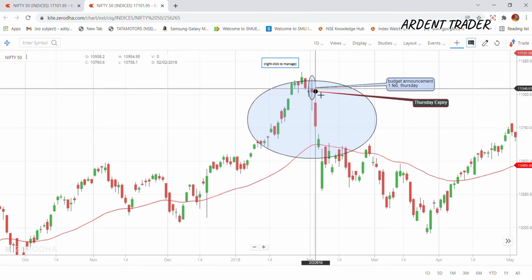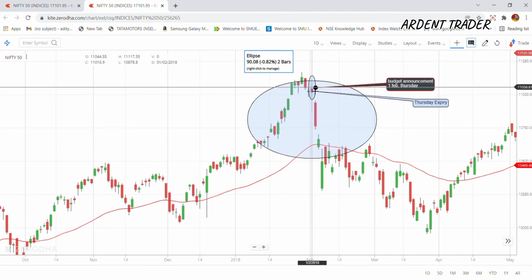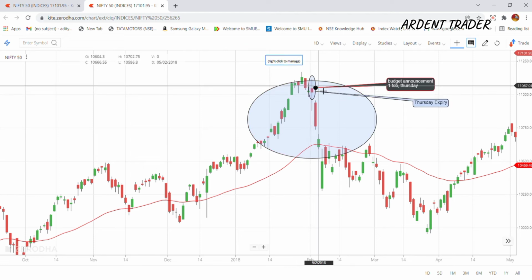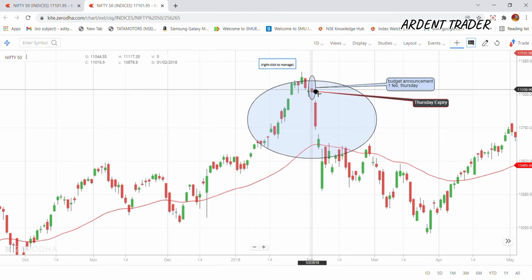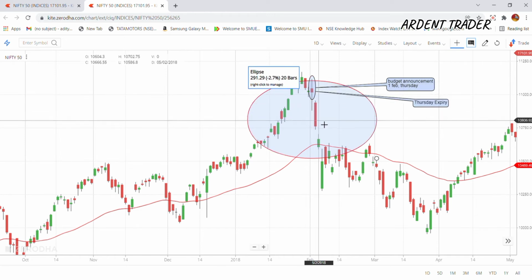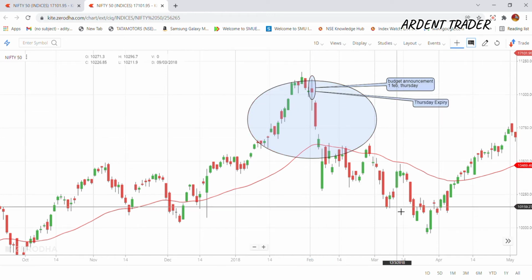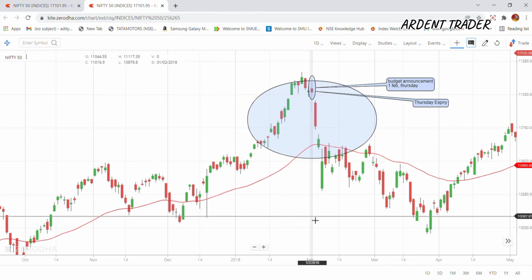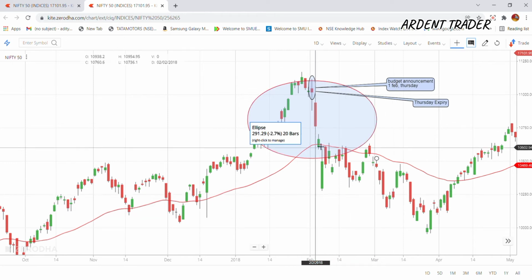So whatever be the reason, in 2018 on the budget day, Nifty 50 was falling downwards and it felt like there was a downward trend. So in 2018, Nifty 50 had fallen. Maybe there might be various reasons. Maybe the budget was not investor friendly, or maybe there were other reasons also, which I'll not be focusing on right now, because the tool which I'm using is solely on the basis of technical analysis.